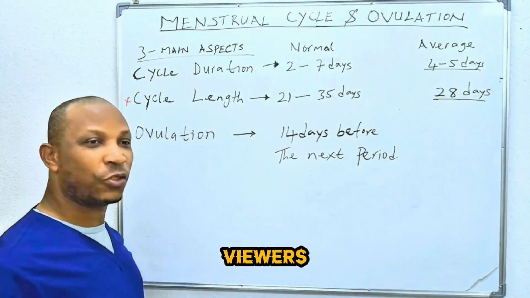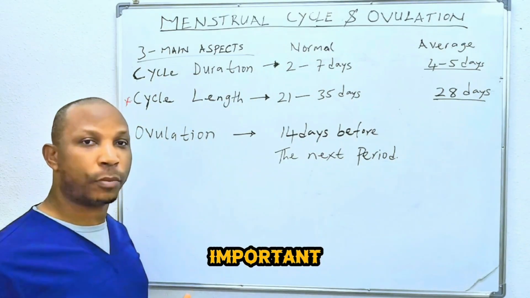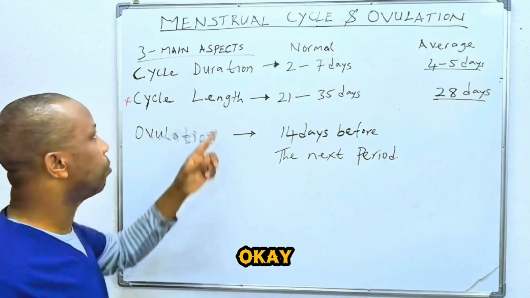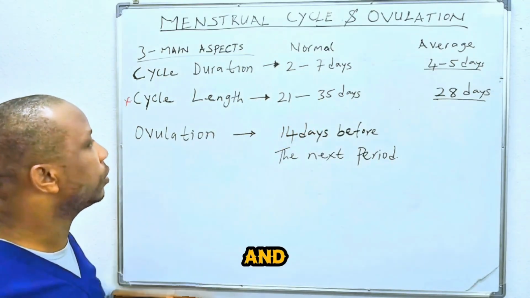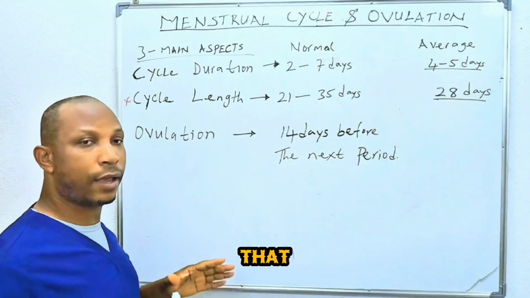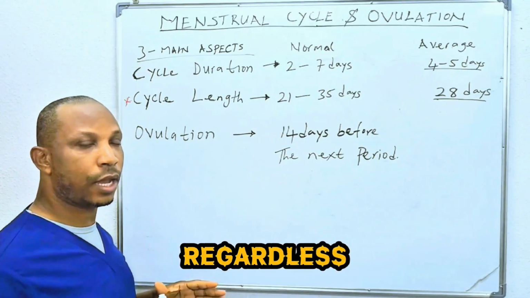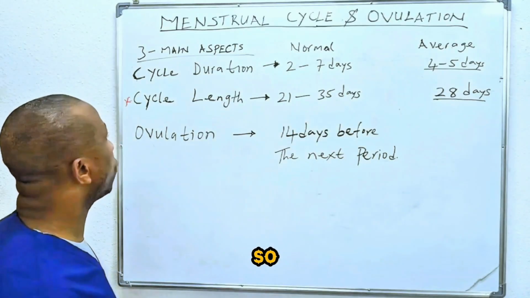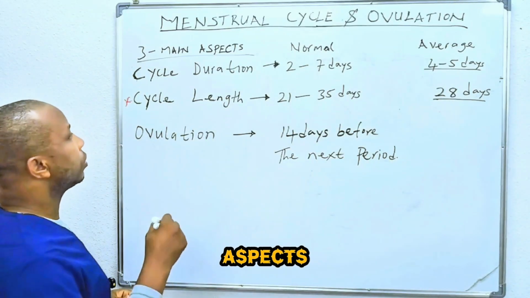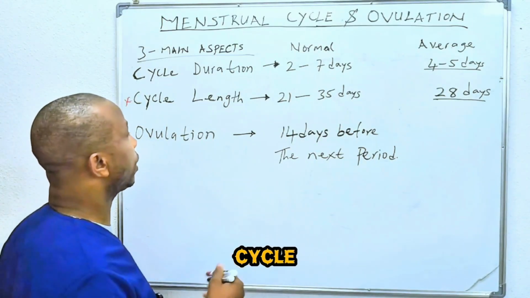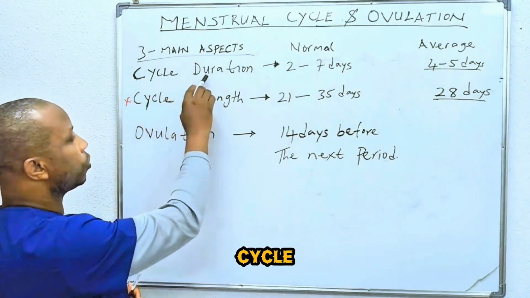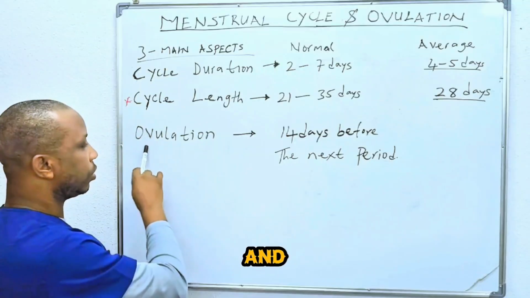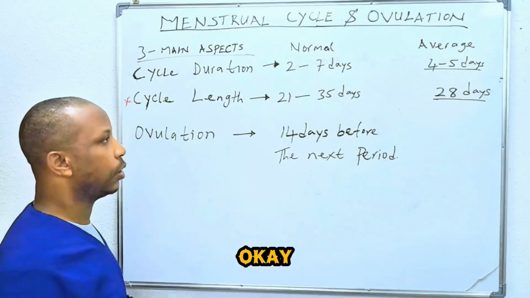Hello viewers, today I will be discussing a very important topic called menstrual cycle and ovulation. I want to keep this video very simple so that everyone can benefit, regardless of your professional background. There are three main aspects to the menstrual cycle: the menstrual cycle duration, the menstrual cycle length, and ovulation itself.